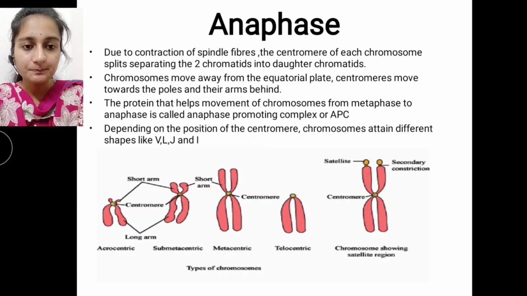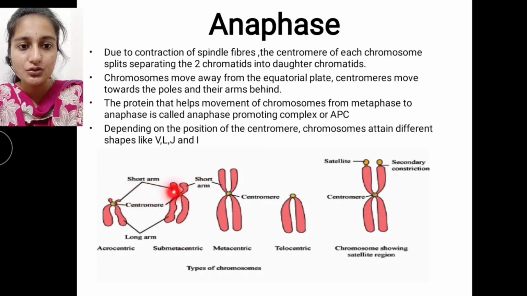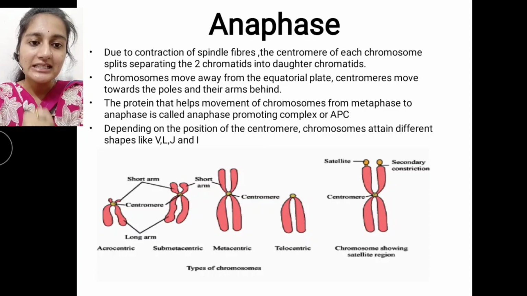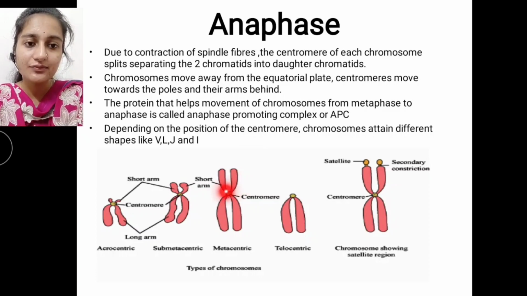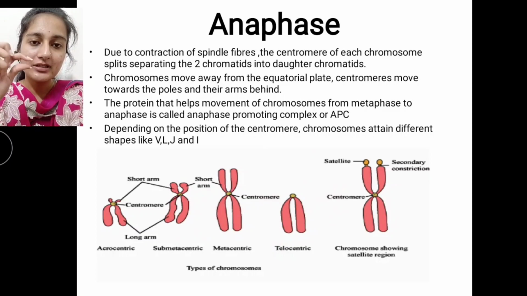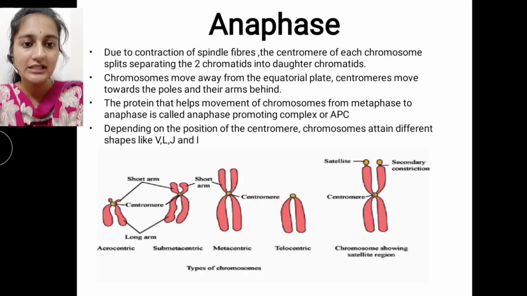When you observe these two, there is a small difference. Here it has very short arms, and here we have slightly longer arms compared to the acrocentric. These chromosomes are called submetacentric. Metacentric is when the centromere is present at the center. If it is a little bit up from the center, we call it submetacentric. Telocentric is when from the centromere we have chromatids, but on the opposite side we don't have any chromatids.